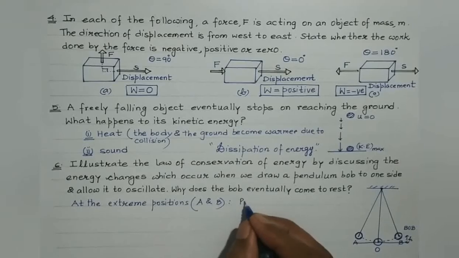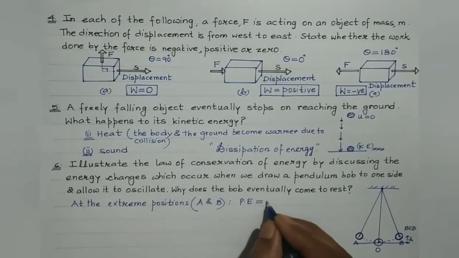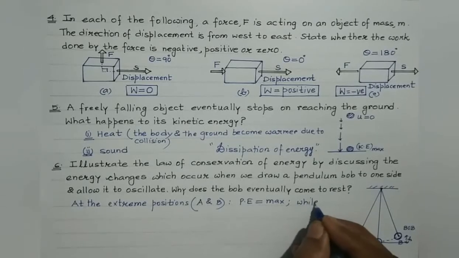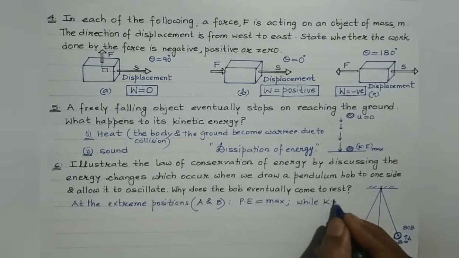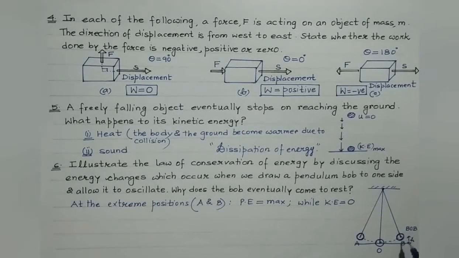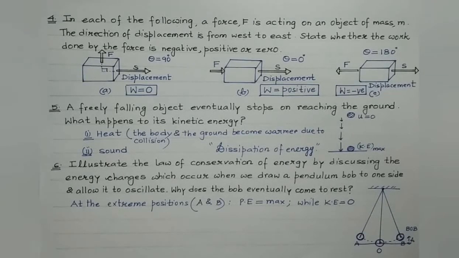Here, potential energy is maximum while kinetic energy is 0. Because at the extreme position, the bob stops momentarily. So, due to the fact that it comes to rest for a very, very small time at the extreme position, its velocity becomes 0 and hence kinetic energy of the bob at the extreme position is 0.